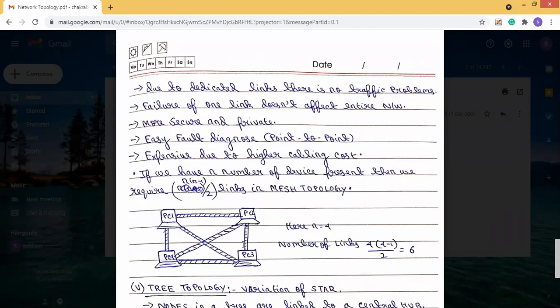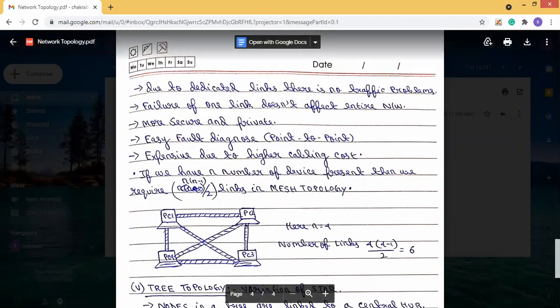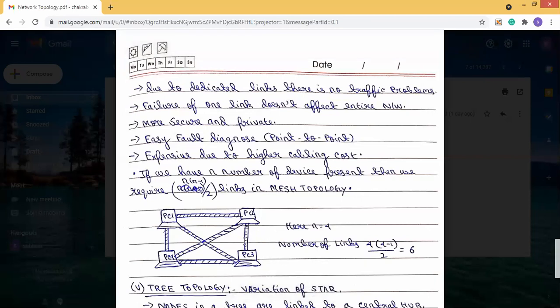And fault diagnosis is very easy because it is a point-to-point connection. We can easily identify that if this part has a problem, then the link is faulty.